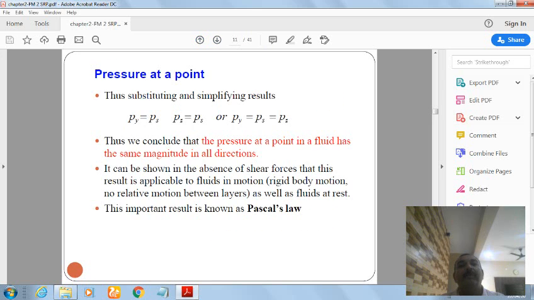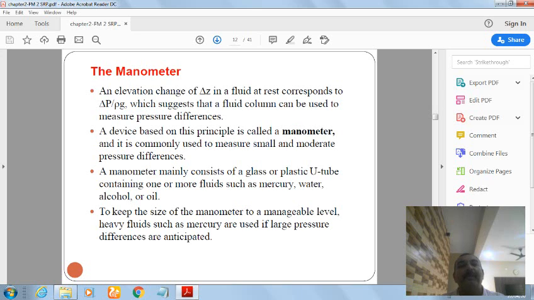Now we will discuss how to measure the pressure. The pressure can be measured with the help of a manometer. The elevation change of delta Z in a fluid at rest corresponds to delta P divided by rho G, which suggests that the fluid column can be used to measure the pressure differences. The device which is based on this principle is called the manometer.